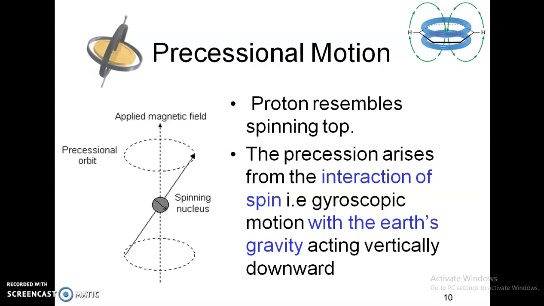A precession arises from the interaction of spin. If a top is spinning and the spinning top axis is interacting with the gyroscopic motion, that is Earth's gravitational force acting vertically downwards, then the top is going to start coming to rest. That kind of motion, when the top is coming to rest, is called precessional motion. And our spinning nuclei always rotate in a precessional motion, in this kind of precessional orbit.